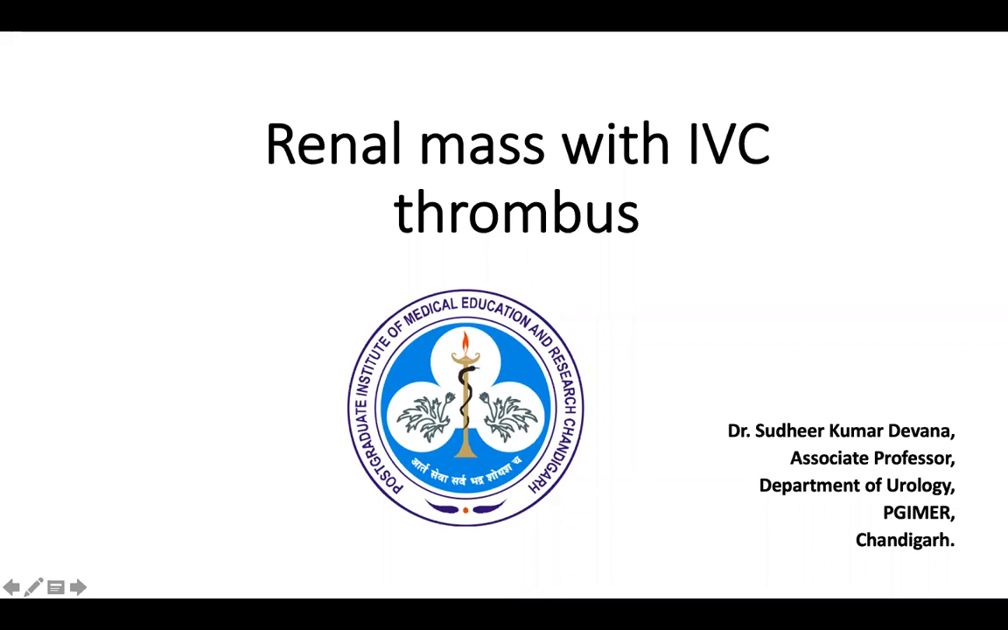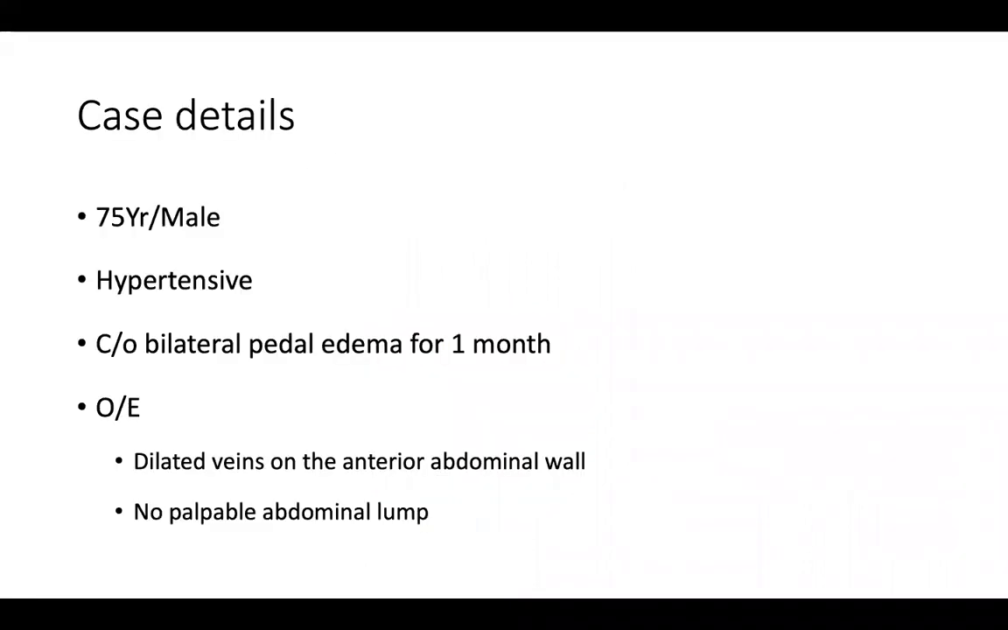In this presentation, we will be presenting a case of right-sided renal mass with an IVC thrombus and also an associated bland thrombus, which is extending up to bilateral popliteal veins. A 75-year-old male who is hypertensive presented to our OPD with complaints of bilateral pedal edema for 1 month duration, which was gradually progressing in severity.